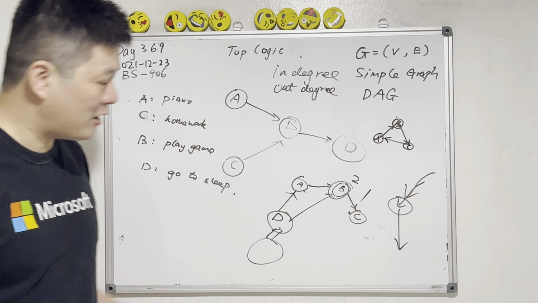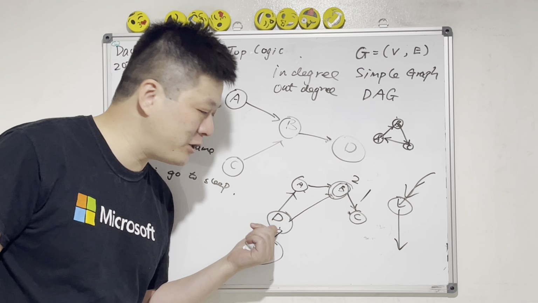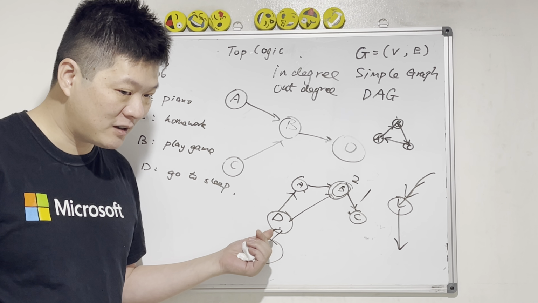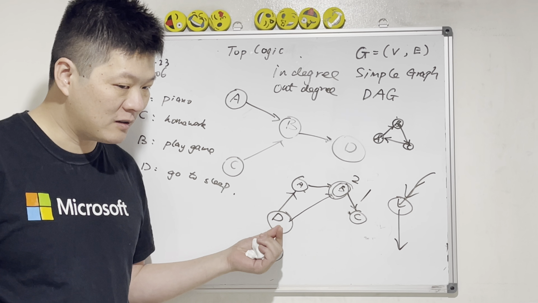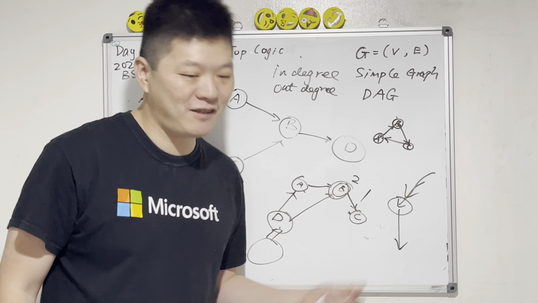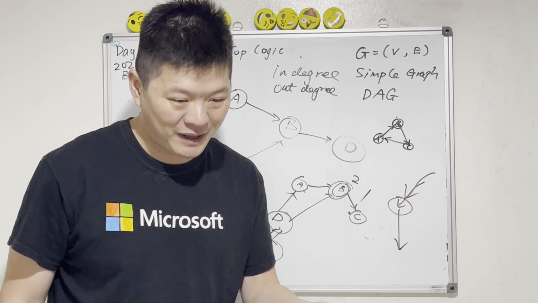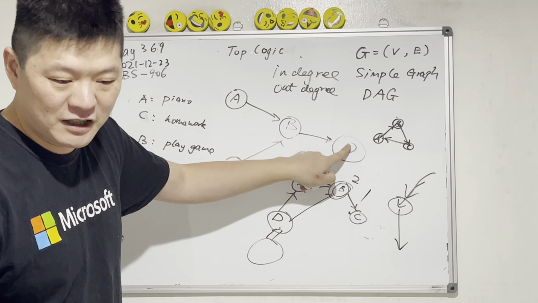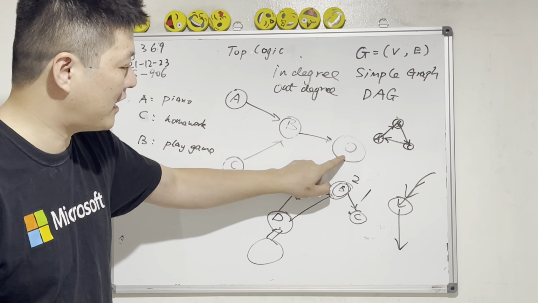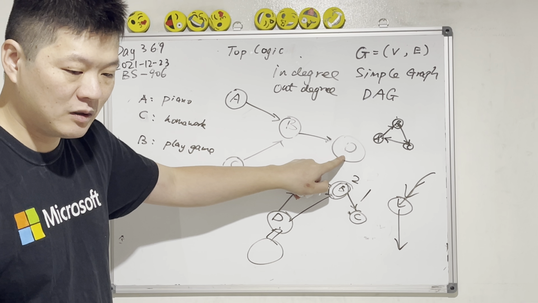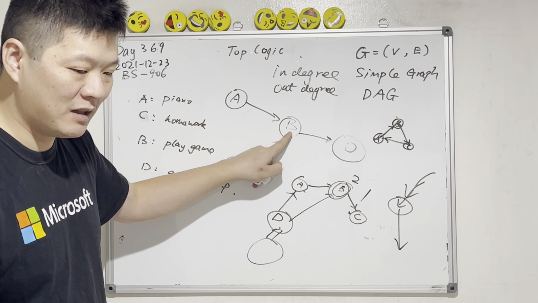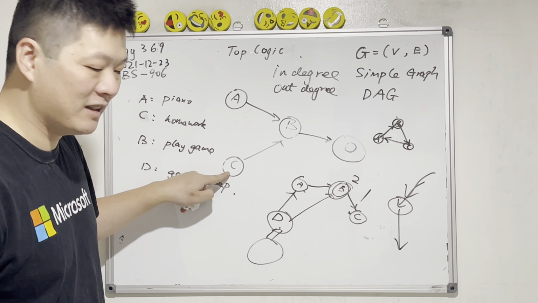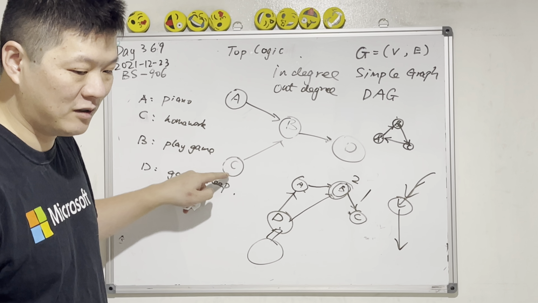Right? So we just have to collect all the nodes which have the in degree equal to what? If it has in degree 0, then that's the node we can start. Make sense? Look, in degree 0: A, C. B has in degree 2. D, what's the in degree? In degree of D is 1. What's the out degree of B? 1. What's the out degree of D? 0. What's the out degree of A and C? 1. Well done. Good job.